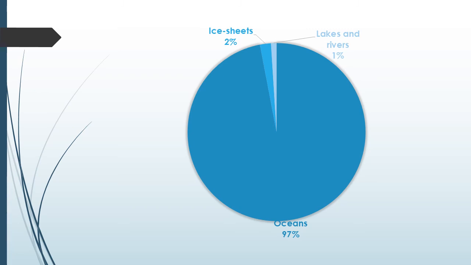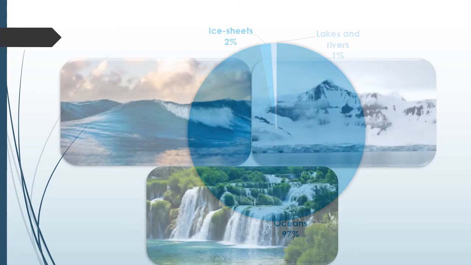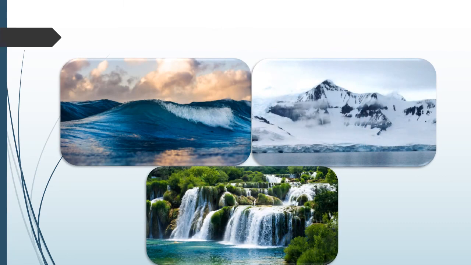So that is the water which consists of just 1%, and it is very less in proportion to the other parts of the water. So these are the main water bodies. The first picture is of oceans. The next picture is of ice sheets on the mountains and the glaciers or at the poles. And the third picture, we have lakes and rivers. So this whole is our hydrosphere.